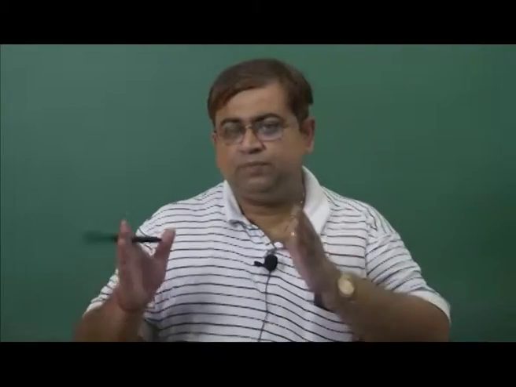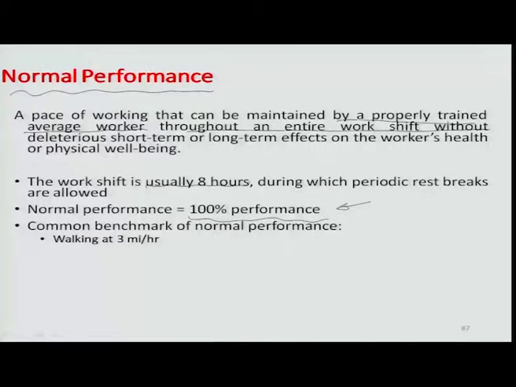So, the normal time should be in a manner which balances the shift beginning and shift end kind of problems. Okay. So, normal performance is typically 100% performance, and a common benchmark of normal performance needs to be made.